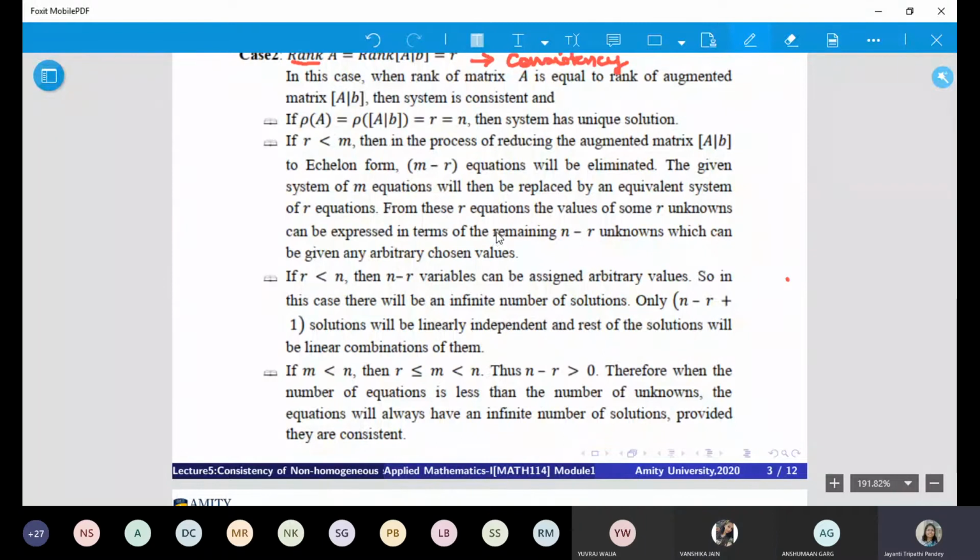Now, there are two possibilities. Either the rank is equal to the number of unknowns or variables, right? Or it should be n. So if it is equal, then it has a unique solution. Yesterday, or whatever previous class, I had shown you what it means that you will have a unique solution.